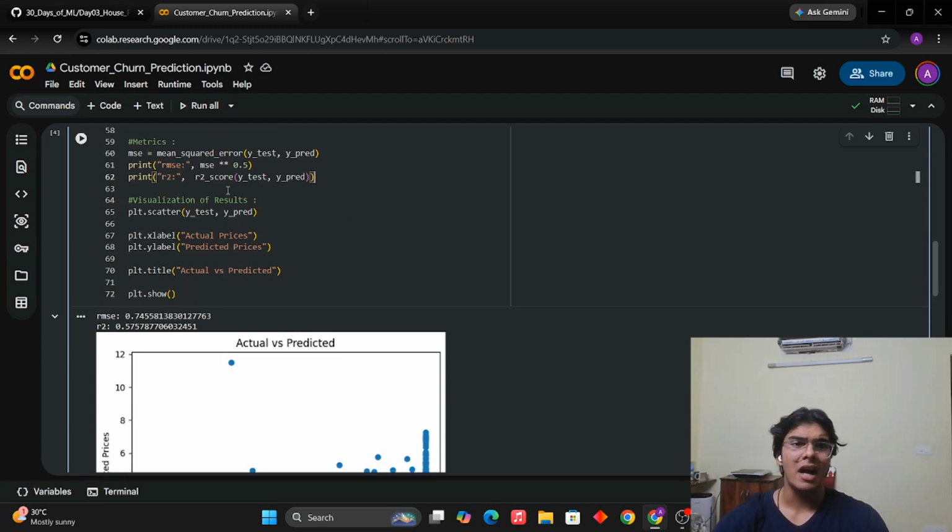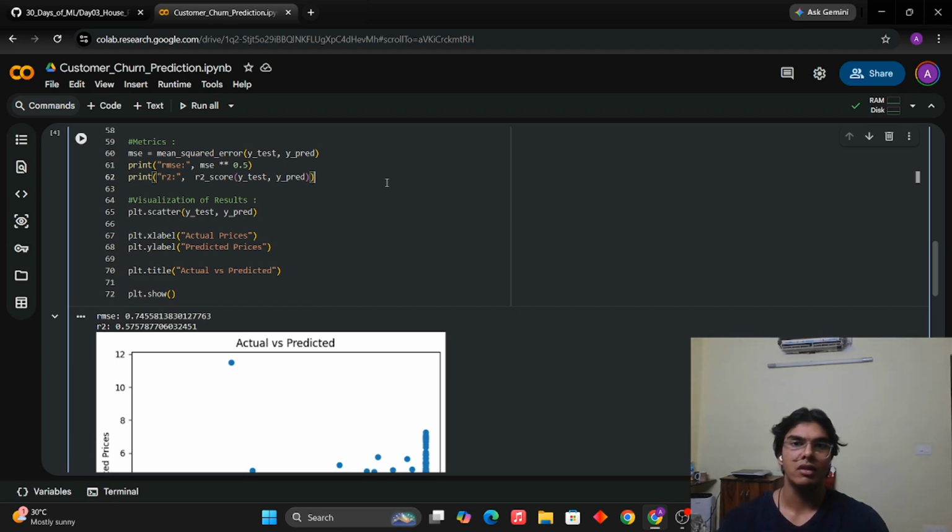The point is the R2 score always lies between 0 and 1. The closer it is to 1, the better our model is going to be. If the R2 score is less than 0, then it just makes no sense.